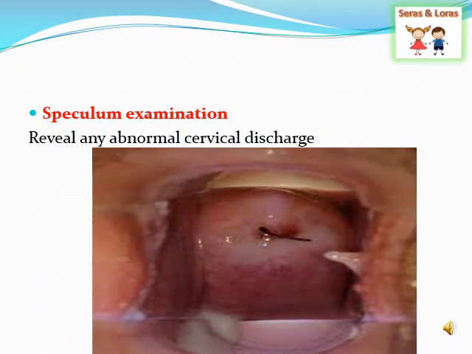Next is the speculum examination, which reveals any abnormal cervical discharge. So the speculum examination, whether it is a Sims or Cusco speculum examination, helps the doctor to have a good idea about the cervix, whether it is normal, whether any cervical discharge is present, or any bloodstain is present. All these things can be revealed with the help of the speculum examination.